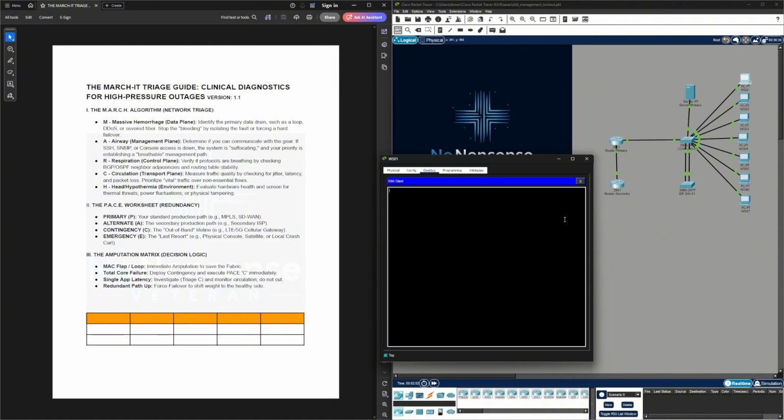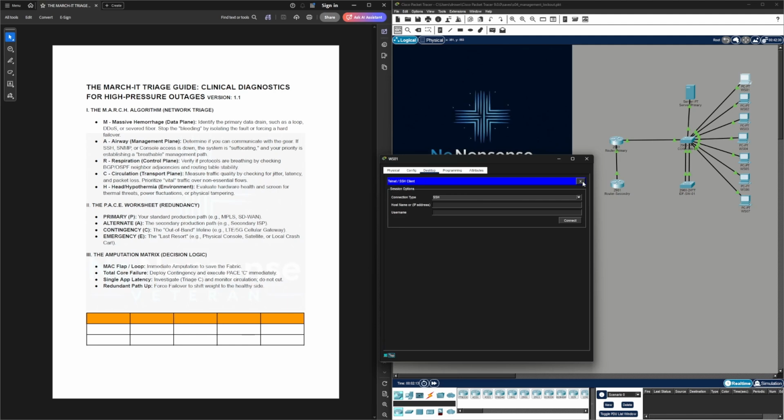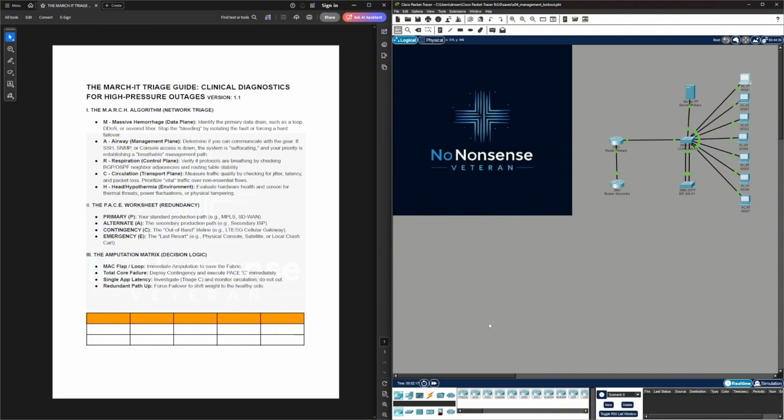When the management plane goes dark, you stop relying on the network and you grab the crash cart. We run a physical console cable directly from our workstation into the back of the core switch. We open up our terminal emulation software and establish a direct serial connection to the brain.